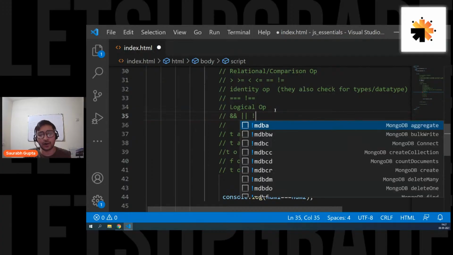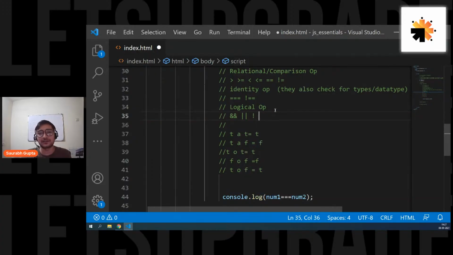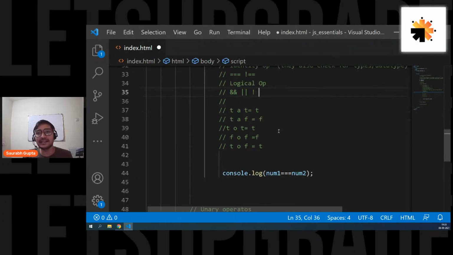And don't worry about not. We're going to talk about it. Not is just like the opposite, so don't worry about it right now. Just think about this and or. For and, if both are true, then only the complete thing will become true. And for or, if any one of them is true, the whole thing will become true. So this and or basically help you to write multiple conditions.